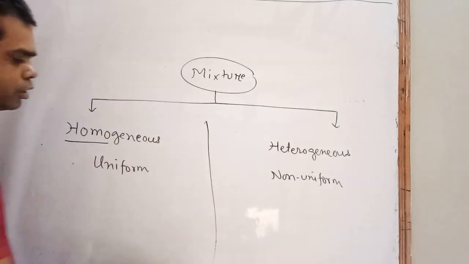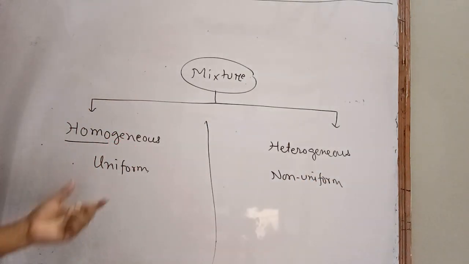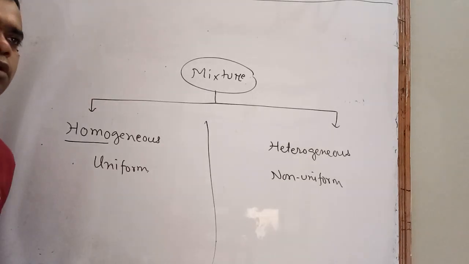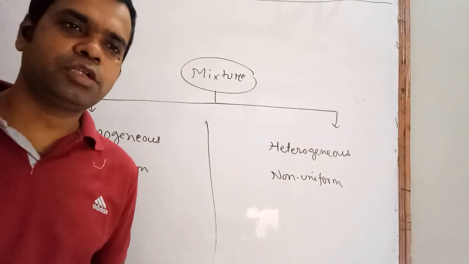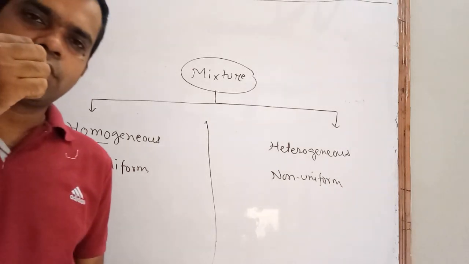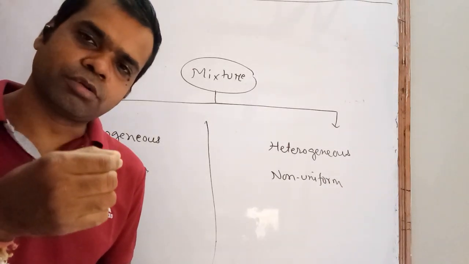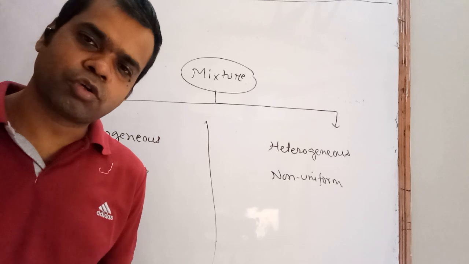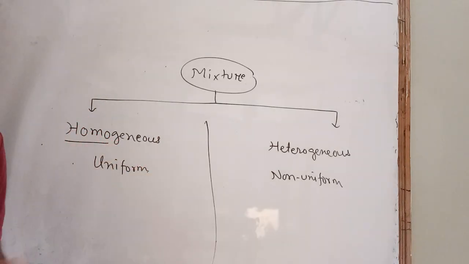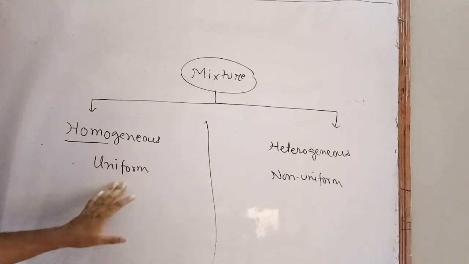So how will you understand this? Uniform composition: if you prepare a salt solution, whatever the salinity of that water is at the top, you are going to get the same salinity anywhere, at the bottom or in the middle. So at any level you get the same salinity.